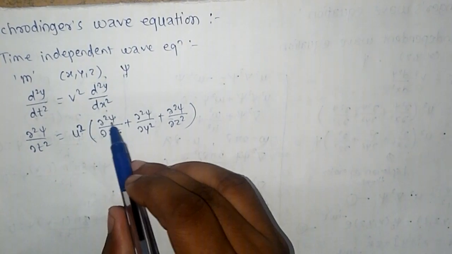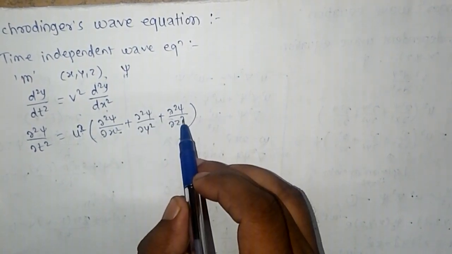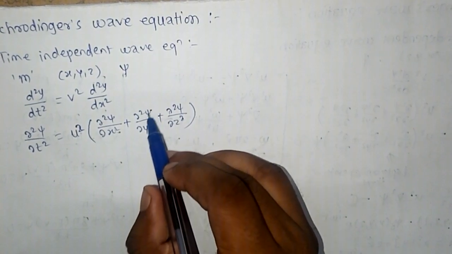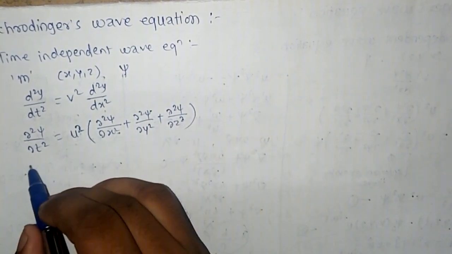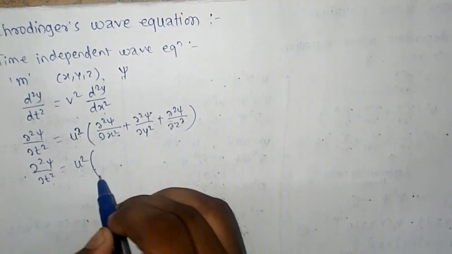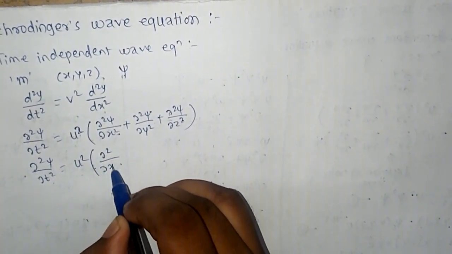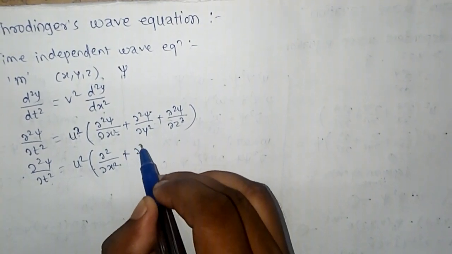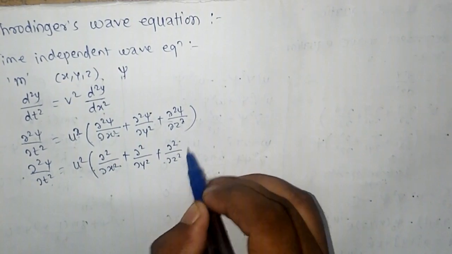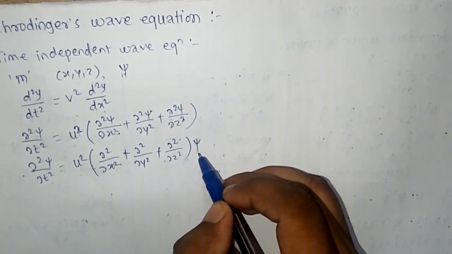Here the psi term is common in these three terms, so take out this psi common, outside the bracket. So dou 2 psi by dou t square is equal to u square into bracket dou 2 by dou x square plus dou 2 by dou y square plus dou 2 by dou z square, bracket complete, into psi.